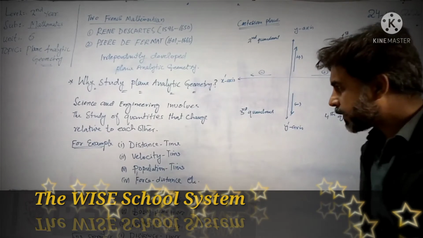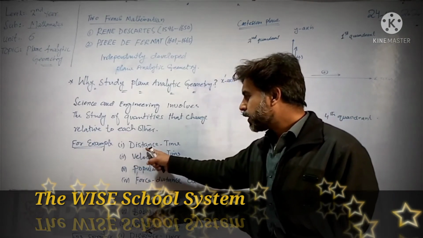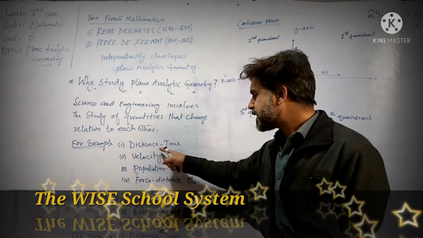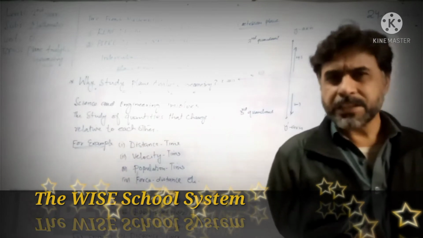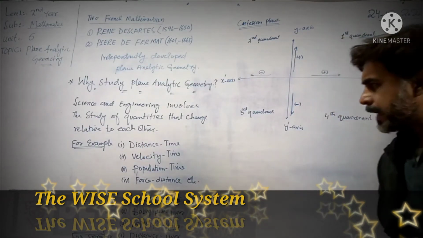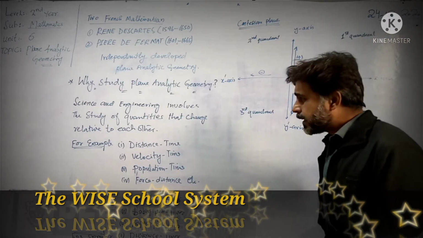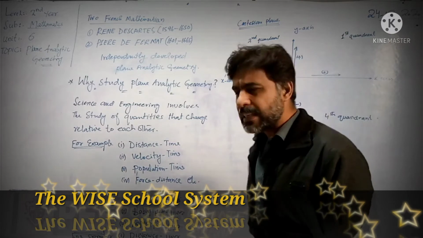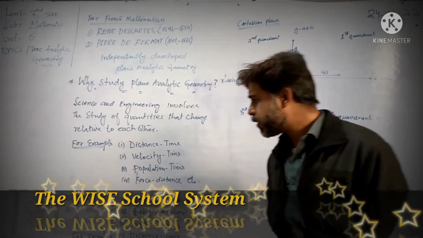For example, you may have seen in physics that there are two quantities, distance and time, and we study the relationship between distance and time for a moving body. From that relation we get insight into what type of relation there is between the distance and time for that moving body.